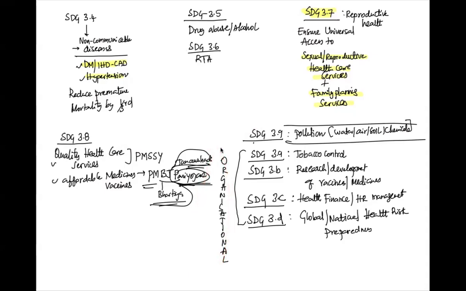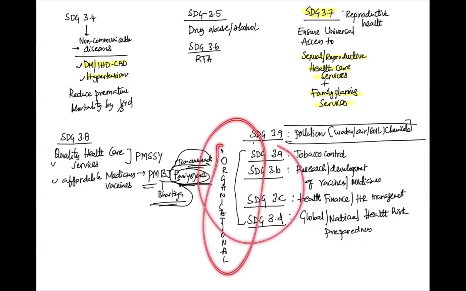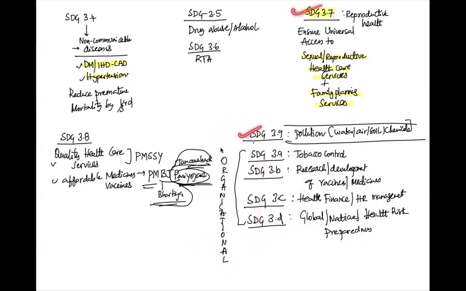They say the country should have tobacco control measures, should invest in research and development of vaccines and medicines, should invest in health finance and HR management, and global and national health risk preparedness should be there, so that if a new epidemic like COVID comes, as a country and as a world, we should be well prepared to tackle it. So these are organizational SDGs, not that important, but the public level SDGs are these, where the public is actually getting impacted through the SDGs.